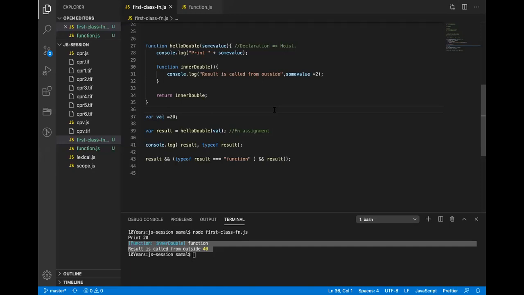All right. What is the difference between function declaration and function assignment? Declaration gets hoisted. Assignment will not hoist it. Okay. Why?